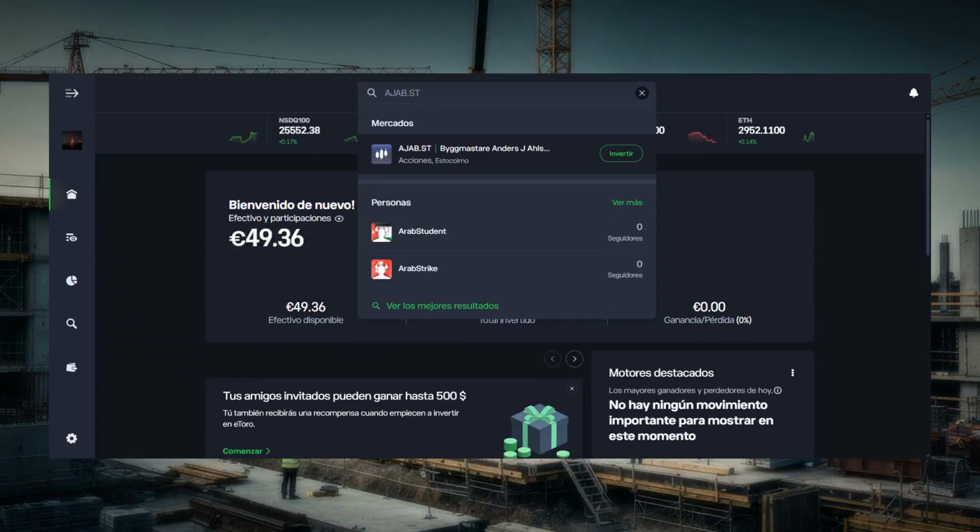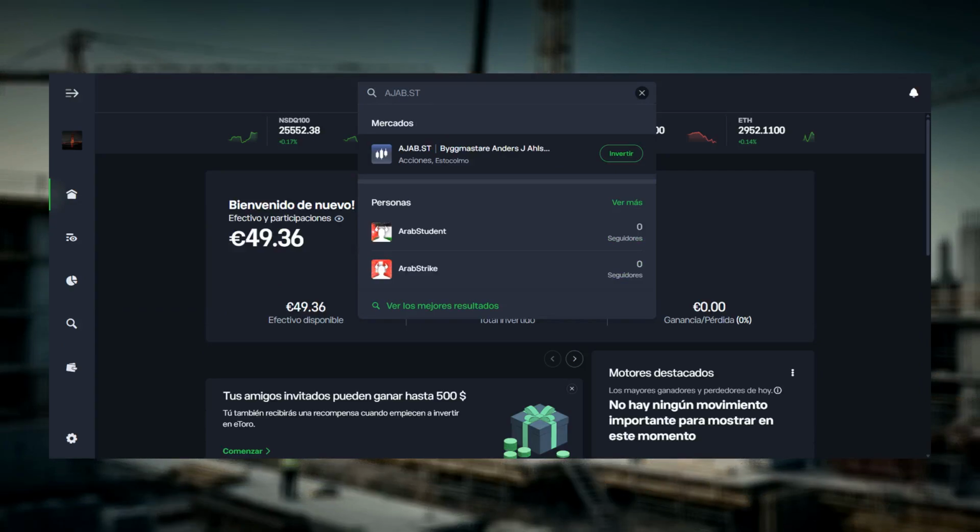Use the platform search field and type the ticker AJAB.ST to find a listing. Make sure you select the Byggmastare Anders J. Ahlstrom Holding AB entry that matches the CBOE EU listing.